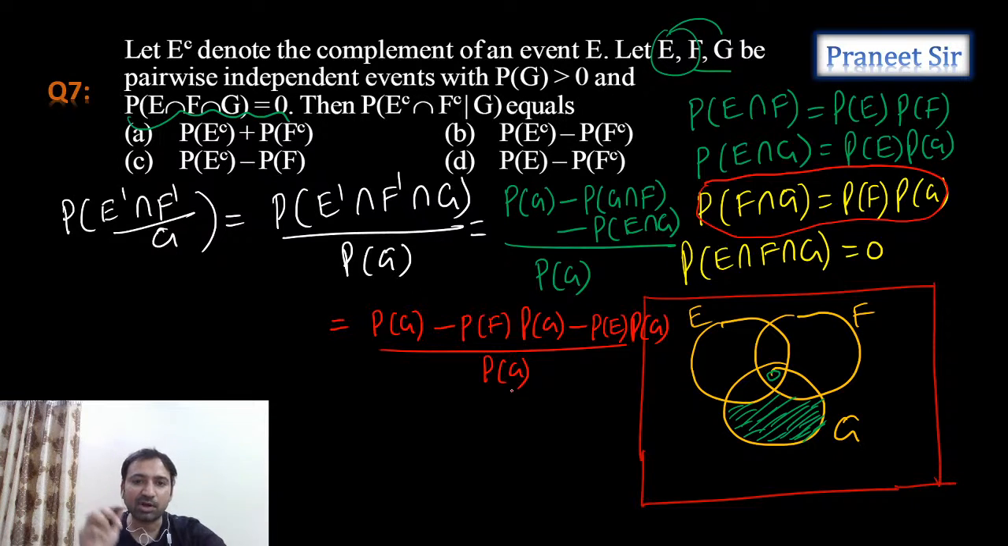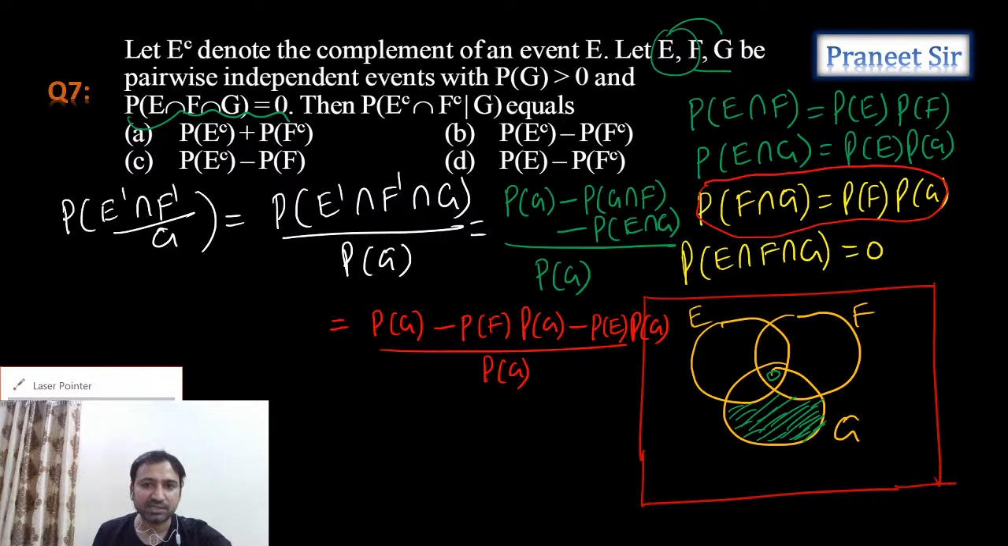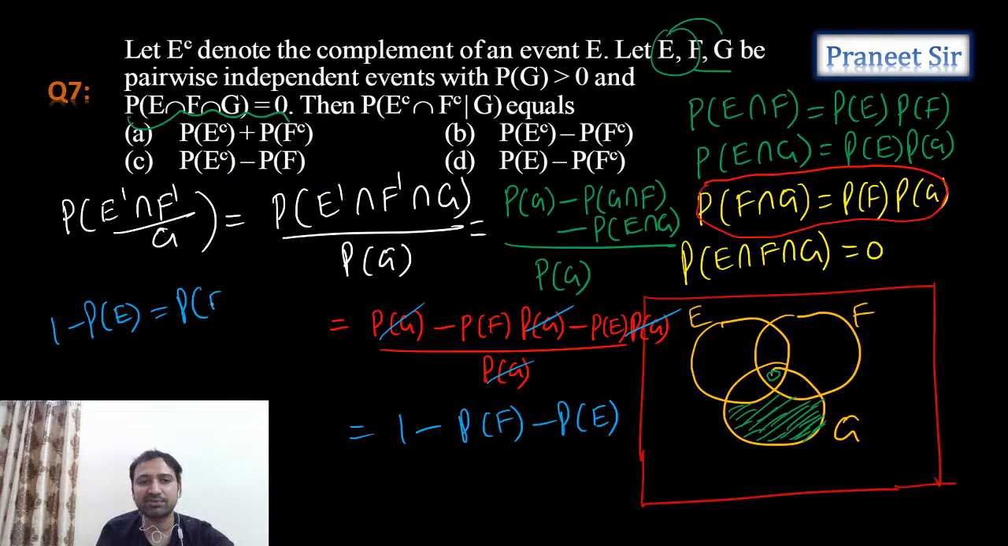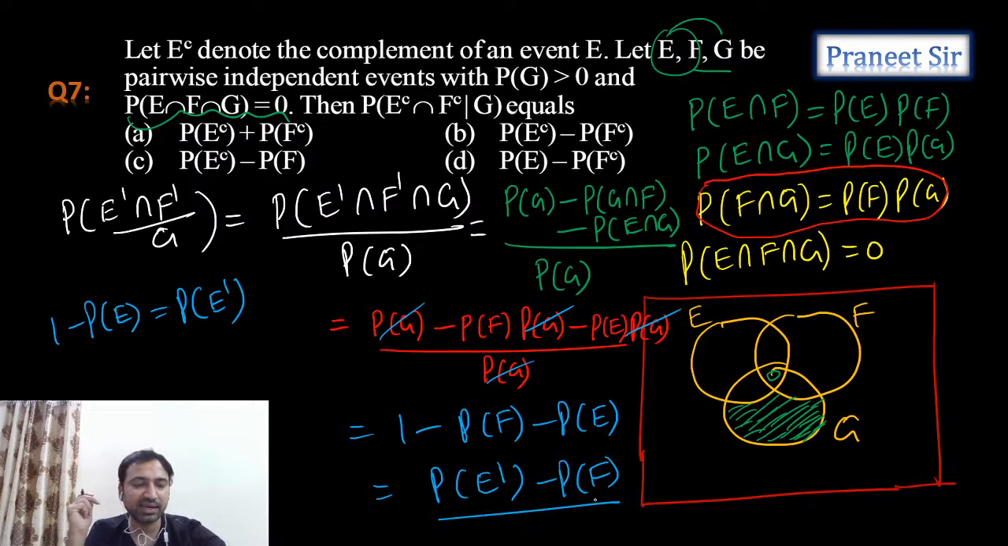Now can we cancel probability of G from this? Yes, we can cancel probability of G from all of this. Finally, 1 minus probability of F minus probability of E. Clear? But see here, 1 minus probability of E is how much, guys? 1 minus probability of E is probability of E complement only. Correct? So we can write this as probability of E complement minus probability of F. This is going to be the answer. Where is this answer? Third option. Yes, correct, Aniket, you're right. So the third option is the answer, guys: probability of E complement minus probability of F.